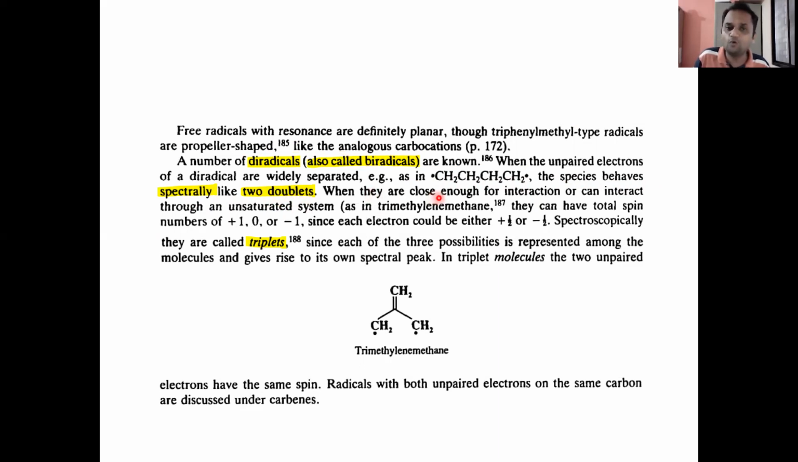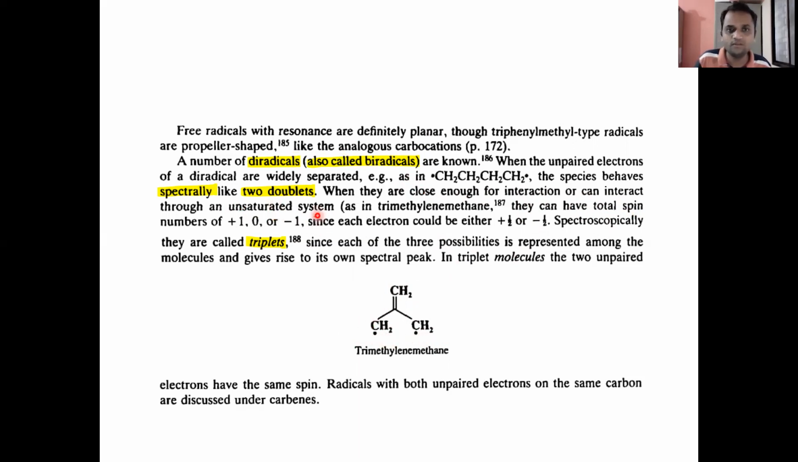Now, when they are close enough for interaction, or can interact through an unsaturated system, as in trimethylenemethane, see, this is trimethylenemethane: CH2 radical, carbon double bond CH2, CH2 radical. In this case, the two radicals are close enough for interaction, or they interact through an unsaturated system. So through this unsaturated system they interact with each other.